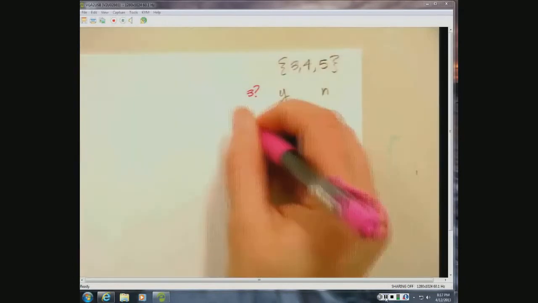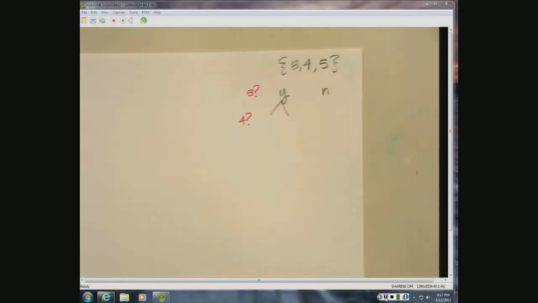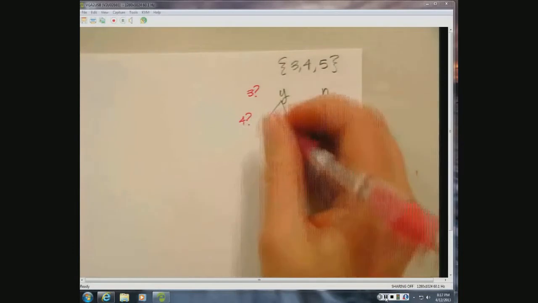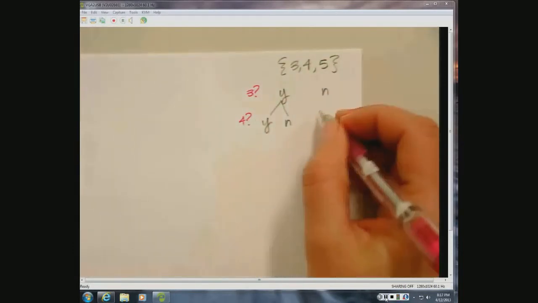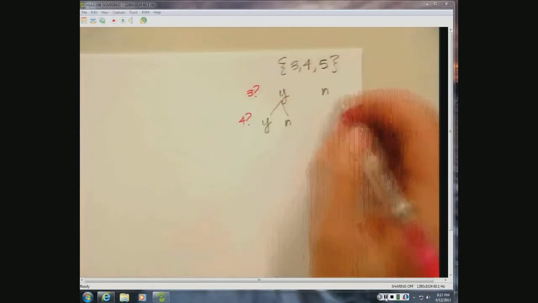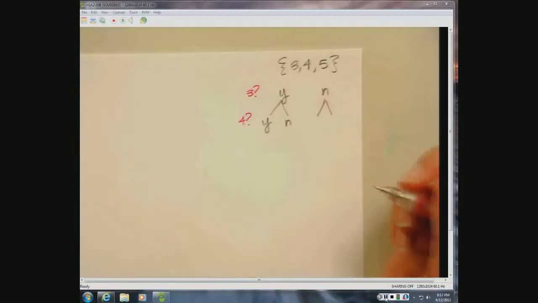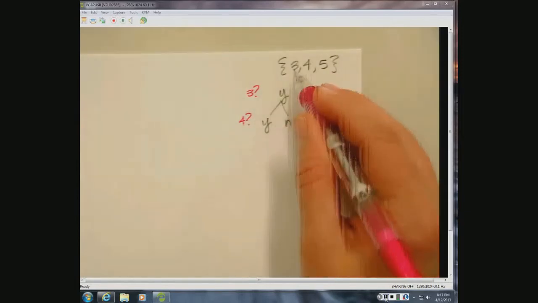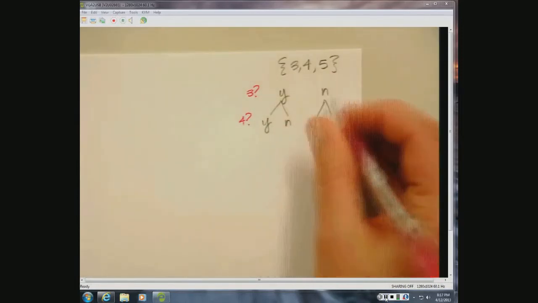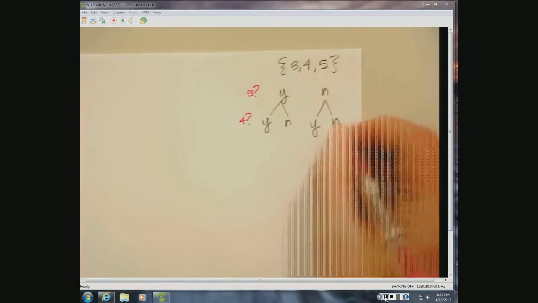Then the next question is, okay, well, what about 4? Is 4 in the subset or not? And 4 might be in the subset, or 4 might not be in the subset. If 3 was not in the subset, then we still have to ask ourselves about 4. So maybe 3 is not in, but 4 is. Or maybe 3 and 4 both aren't, and that's okay too.